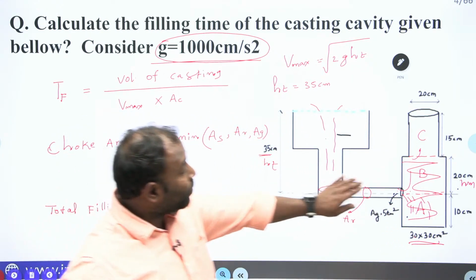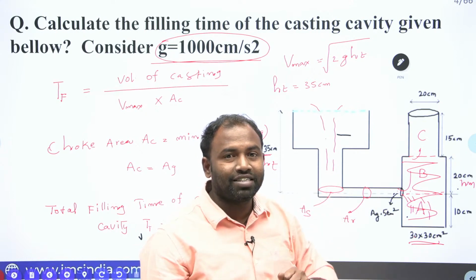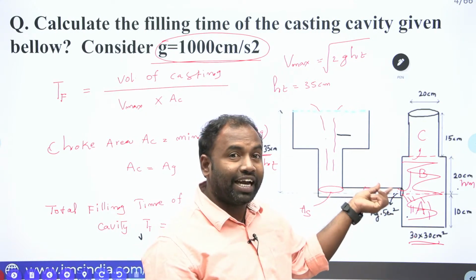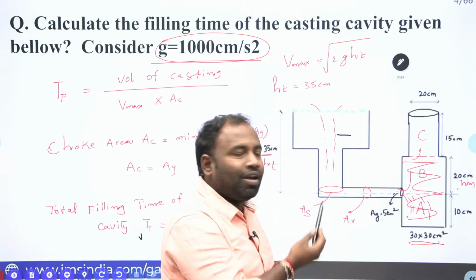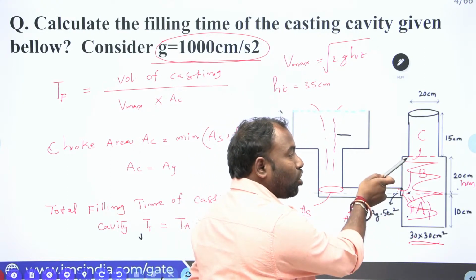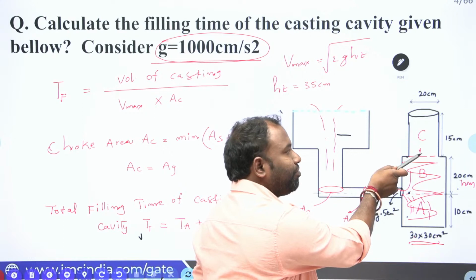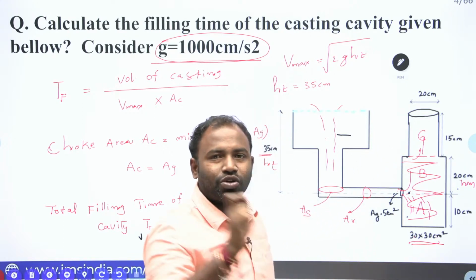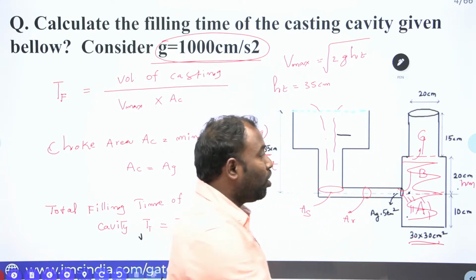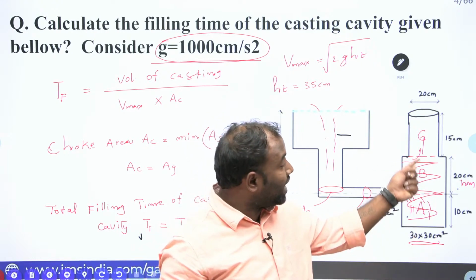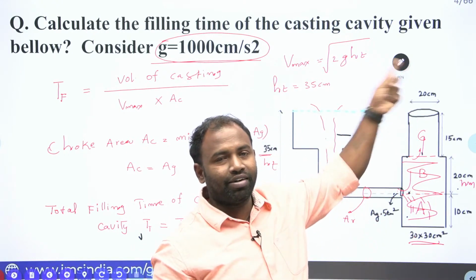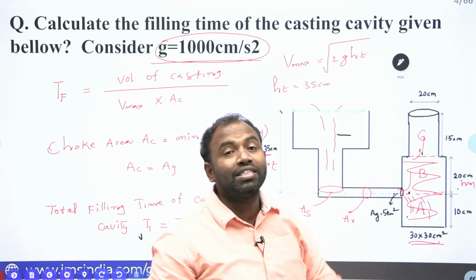So here what is the gate for the C cavity, guys? That is a challenge. Gate of the C cavity is this one only. But the thing is here, up to here it is already filled. From here we have to raise the molten metal. Yes guys, isn't it? Clear everybody? The molten metal has been filled up to the B cavity. The molten metal has to rise from B to C. Okay.